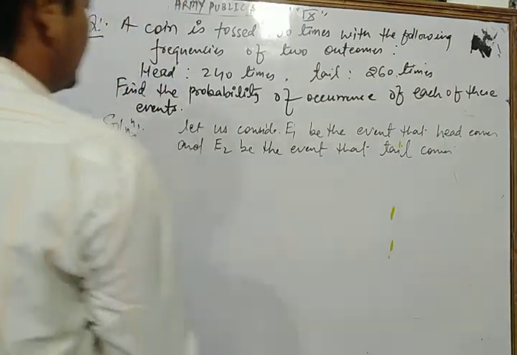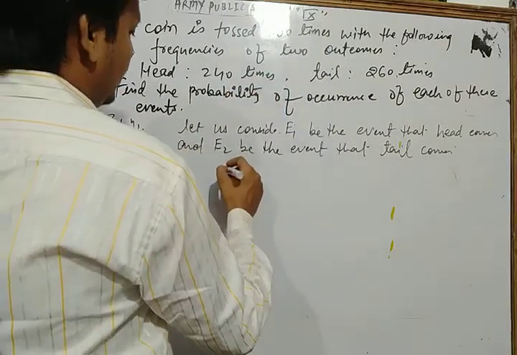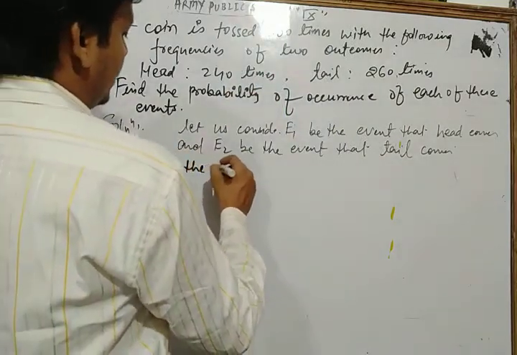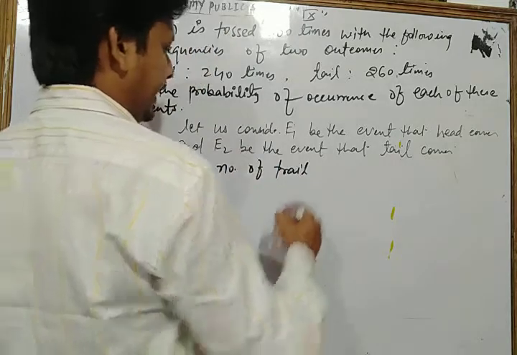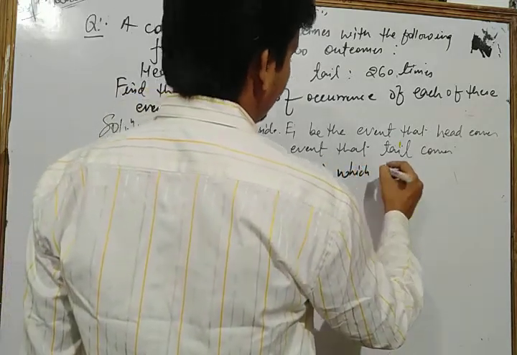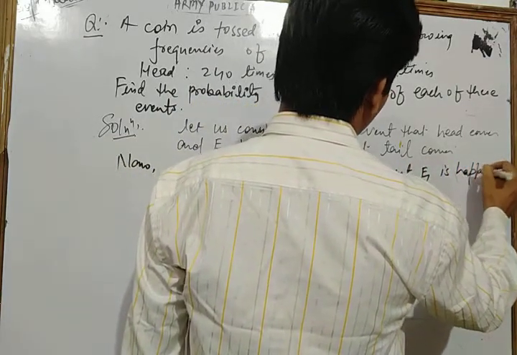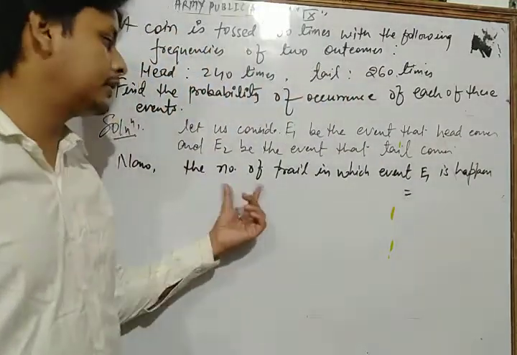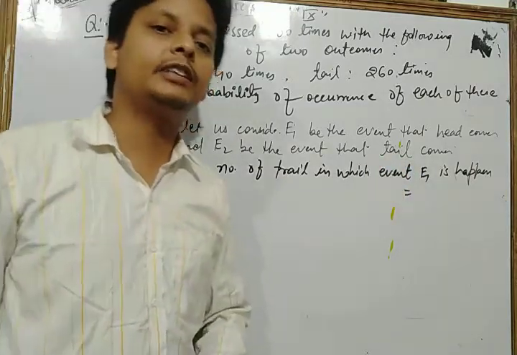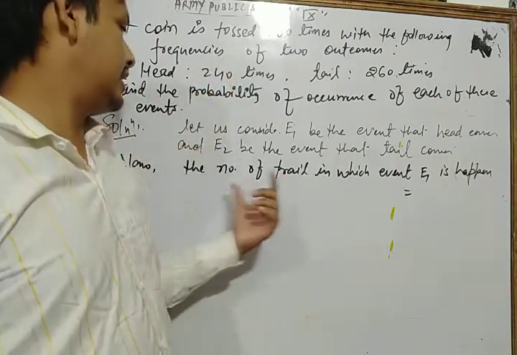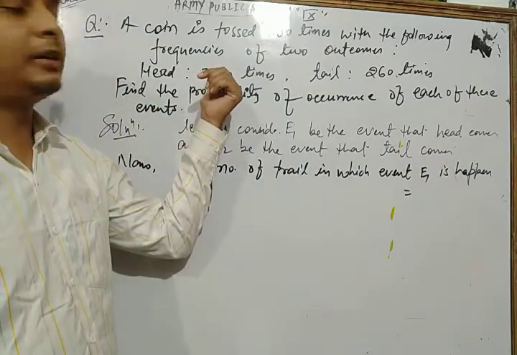So dear students, the number of trials in which event E1 happens, E1 being the event of getting a head, is 240 times.